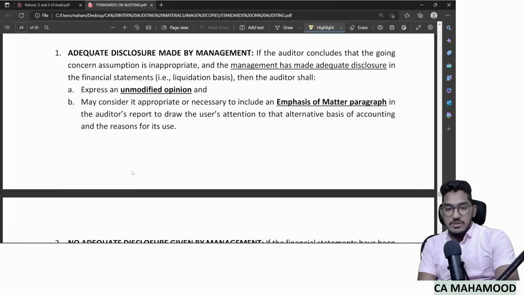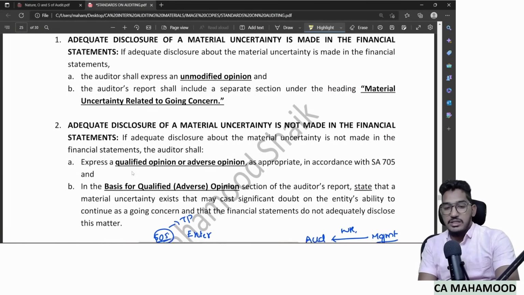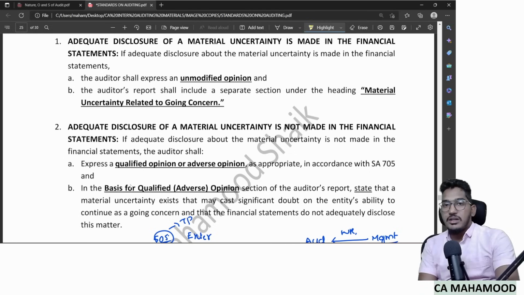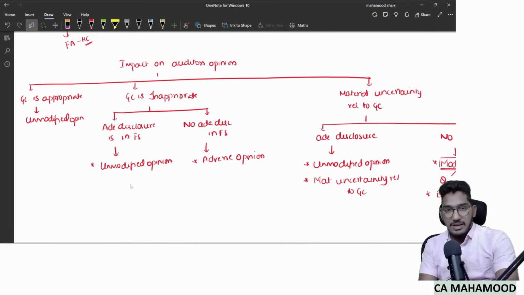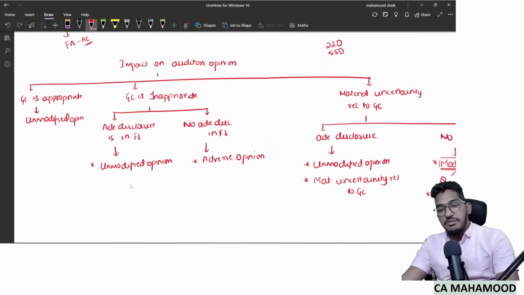Whatever I have explained here, everything has been given in the descriptive format, so that you can understand it and remember it very easily, keeping this chart handy. Clear? So this is what we have regarding going concern. With this, 7 standards we have successfully revised. We are left with only 3 standards pending for our revision. One is SA 220, then we have SA 550, and SA 710.